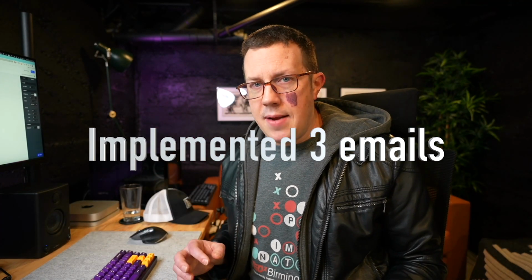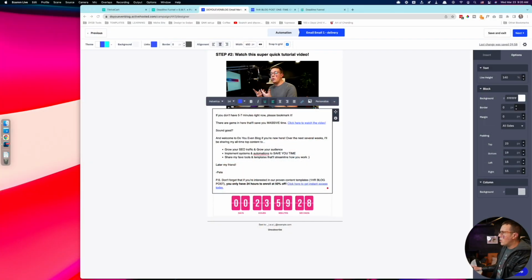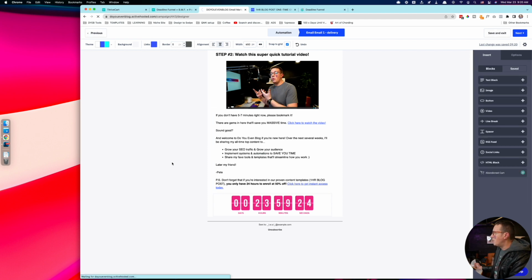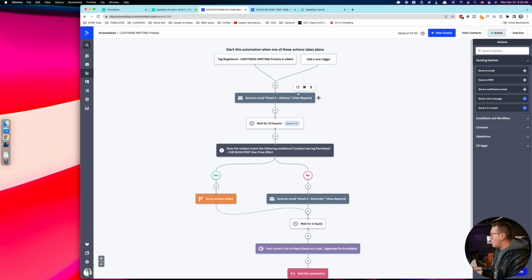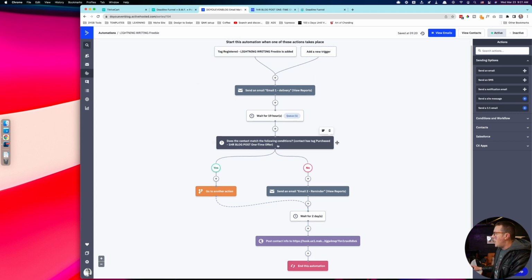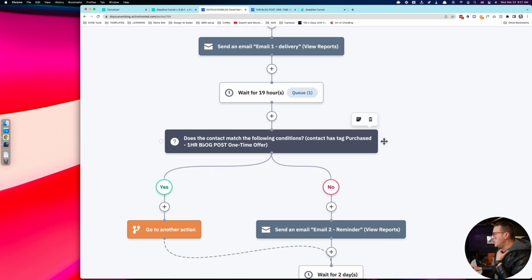I'm going to skip ahead. Step number 9 was actually fleshing out the 3 emails. The freebie email that you just saw, I already had mostly written just to deliver the link to download the freebie. I put a Deadline Funnel timer in there, and then I went back and added one more little pitch email. Let's see if ActiveCampaign will bear with me here. Aha, here we go. So after that one, I wait 19 hours, and then I do a little test right here. Did they buy or not?